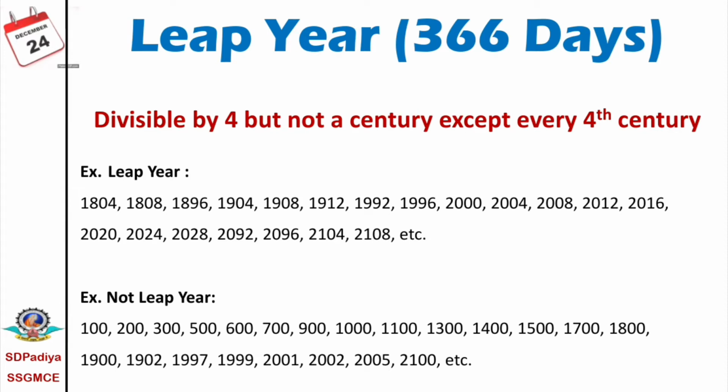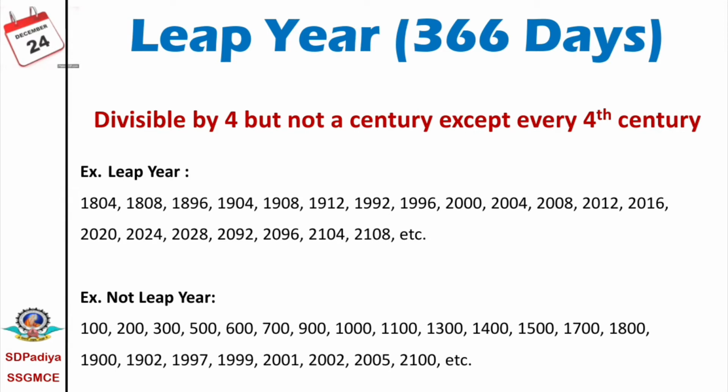Then 1902, 1997, 1999, 2000 and the last year 2100. It is divisible by 4, but again it is a century, therefore not a leap year.